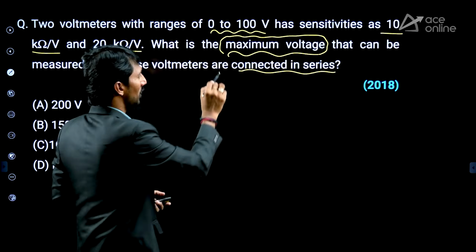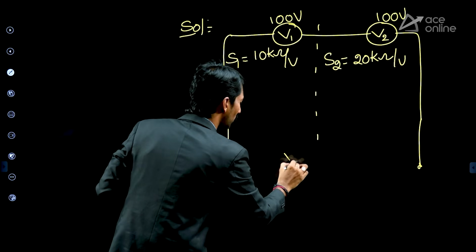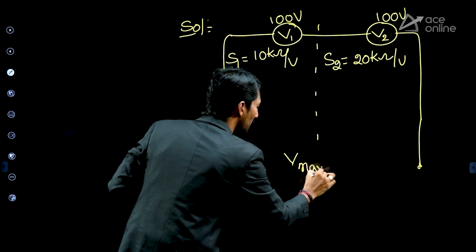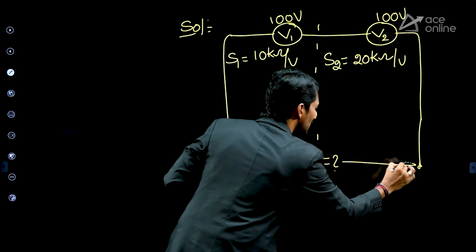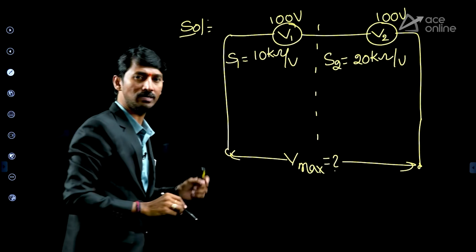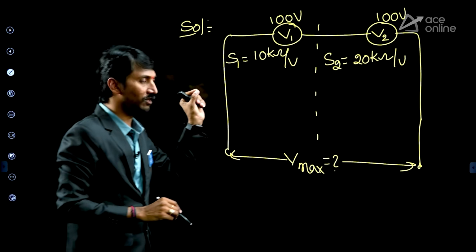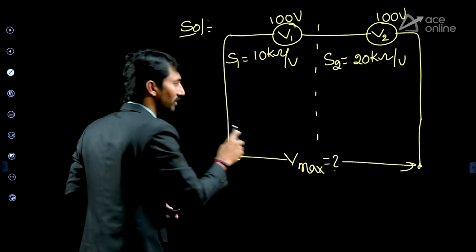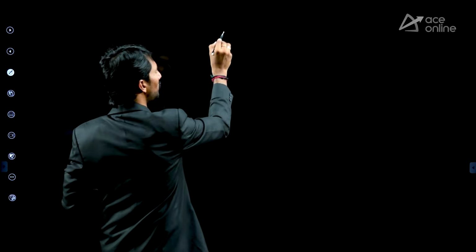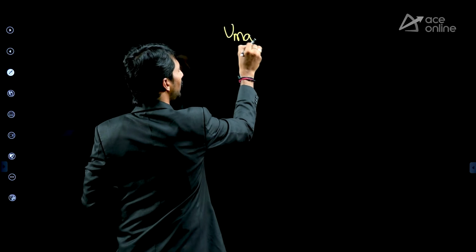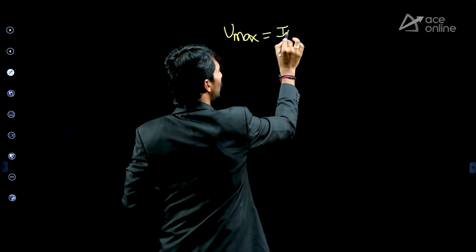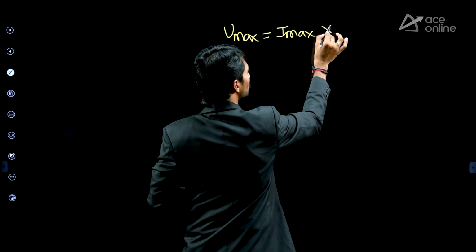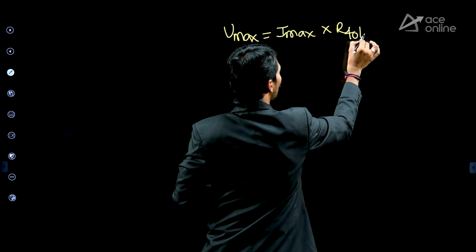What is he asking? Maximum voltage. So with this combination, what is the maximum voltage? Now, very, very important. In this one, there is a key point. If you hold that point, the answer will be very easy. Sir, in order to get V maximum, simply I am writing, V maximum is equal to I maximum into R total.